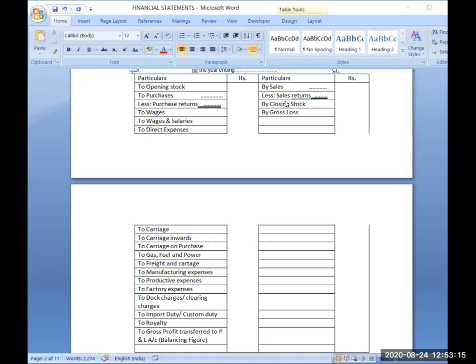Sales means sales of goods. Sale of assets is not called sales. Sales means sales of goods, and sales return means the goods which you have sold and then the customer has returned back to you. It is called sales return. Can you tell me another name of sales return?